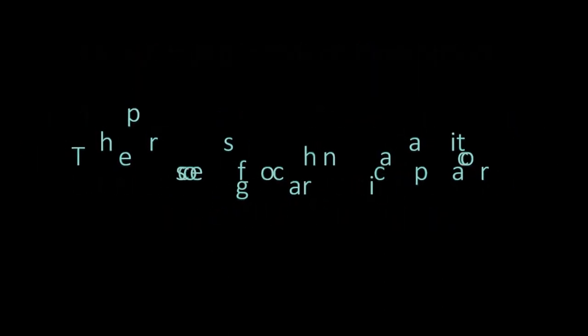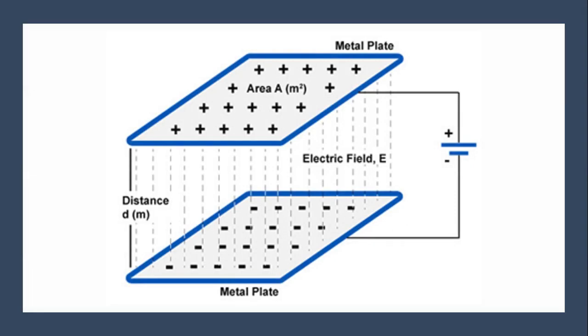Now, the process of charging a capacitor. When we connect a battery or power cell to a capacitor, here taken as a parallel plate capacitor, then the plates become charged.